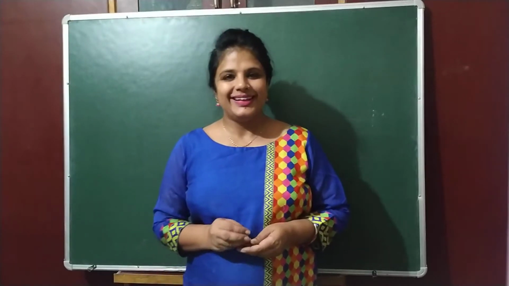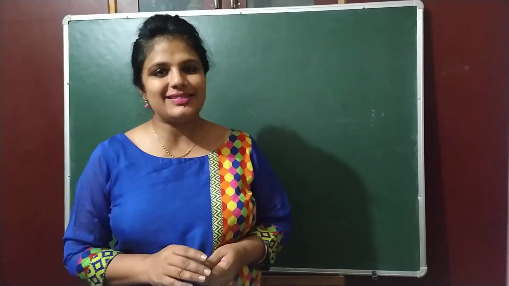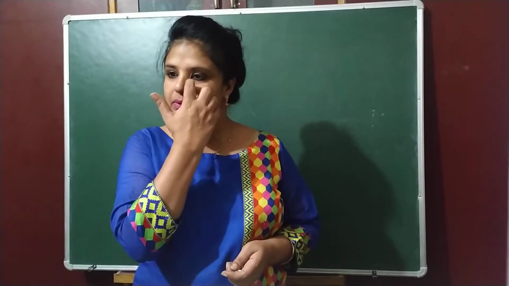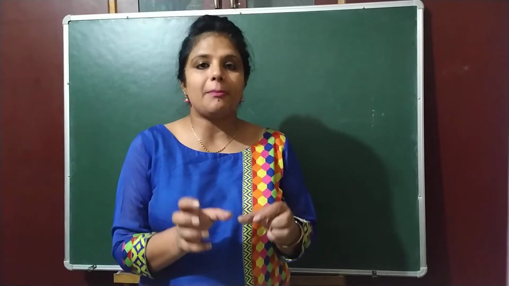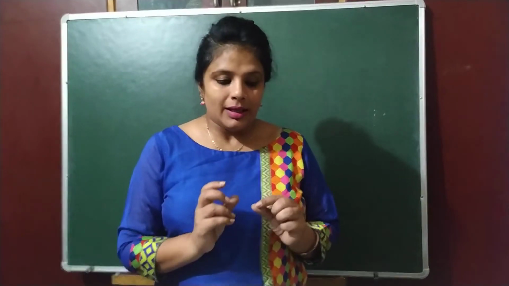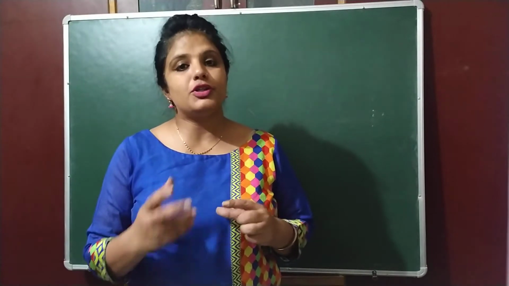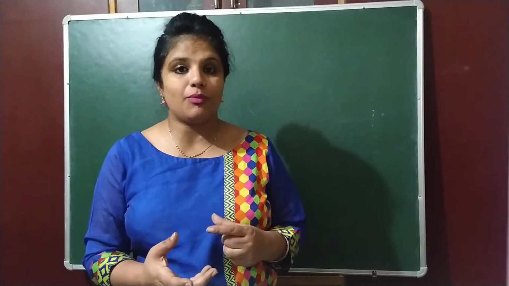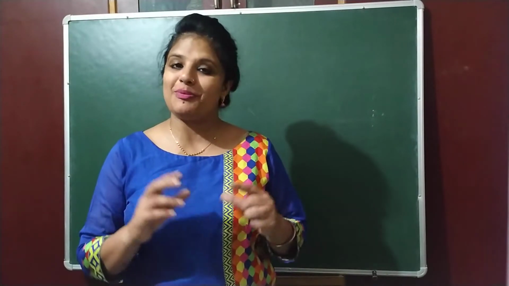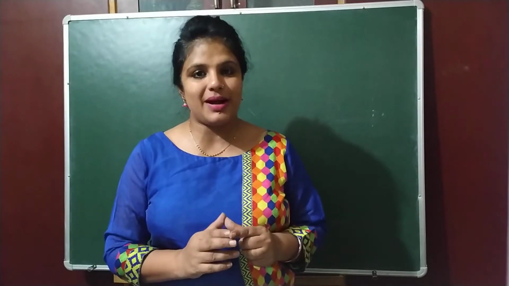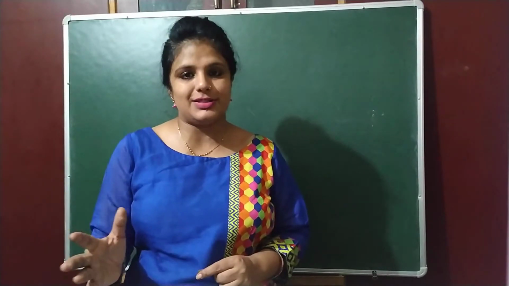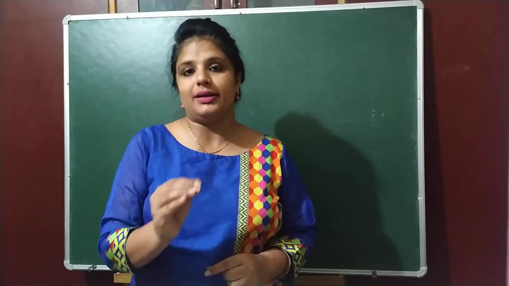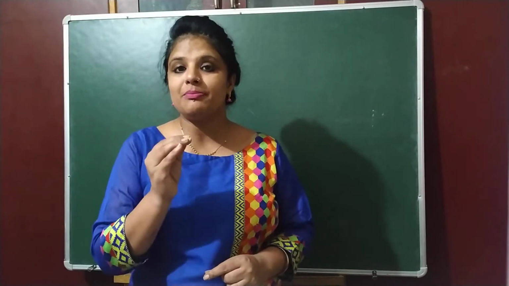Hello students. Today we are going to start another chapter, that is tissue and tissue system. Till now you have discussed cell organelles. Now these cells combine and form a tissue. And tissues combine and form a tissue system, which combines and forms an organ, organs combine and form an organ system, and organ systems combine and form an organism. So we have an entire level of organization where every part, every cell has some particular function.